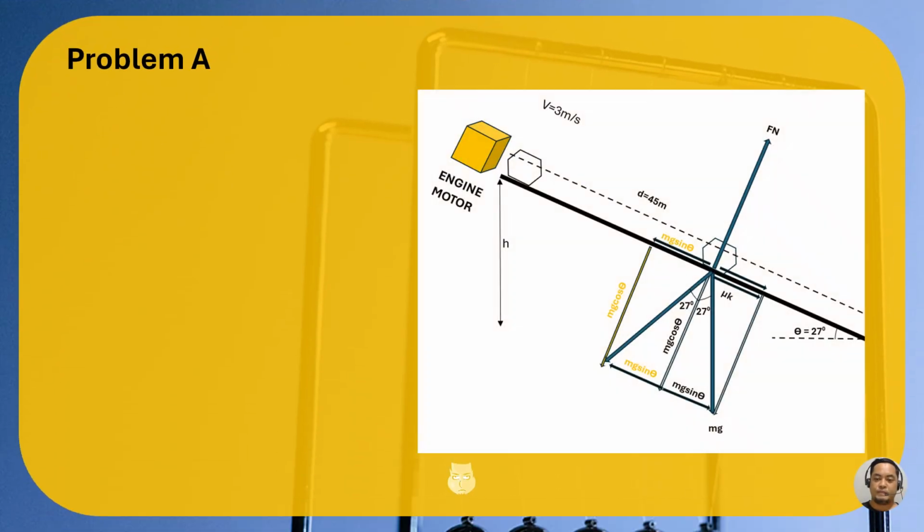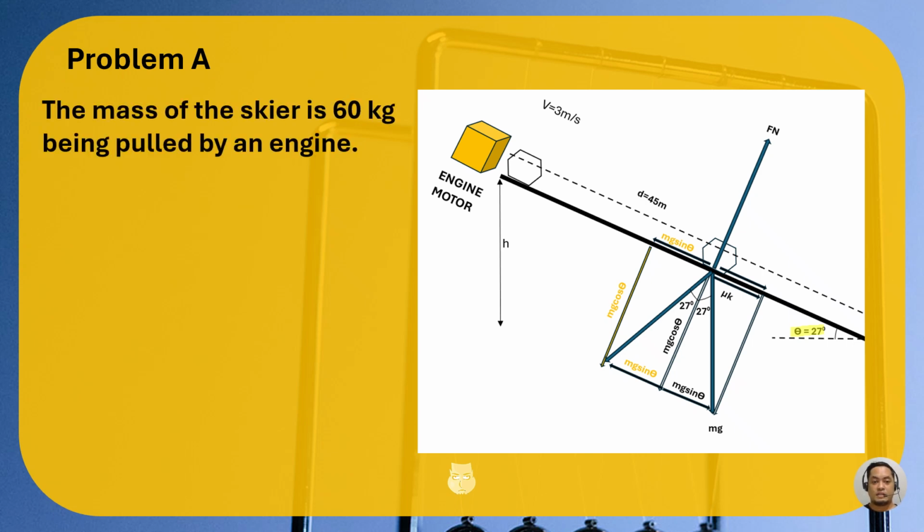Problem A. So we have this picture. We have an angle of 27 degrees, and if we will try to deal with this angle, first of all, let's try to know what the vectors are in this particular picture. In the problem, the mass of the skier is 60 kilograms being pulled by an engine.